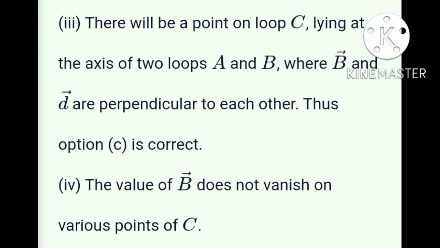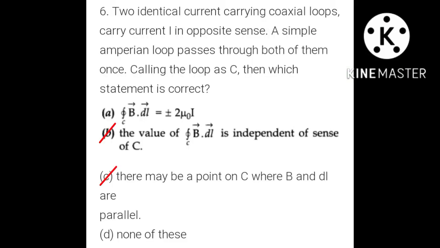Thus option C is correct. The value of B does not vanish on various points of C, so D option is wrong. B and C are the correct options.